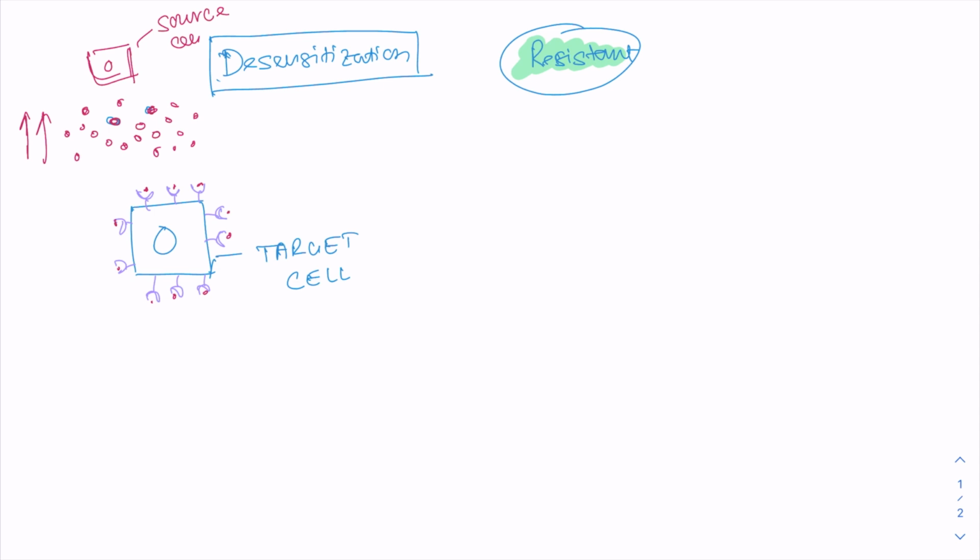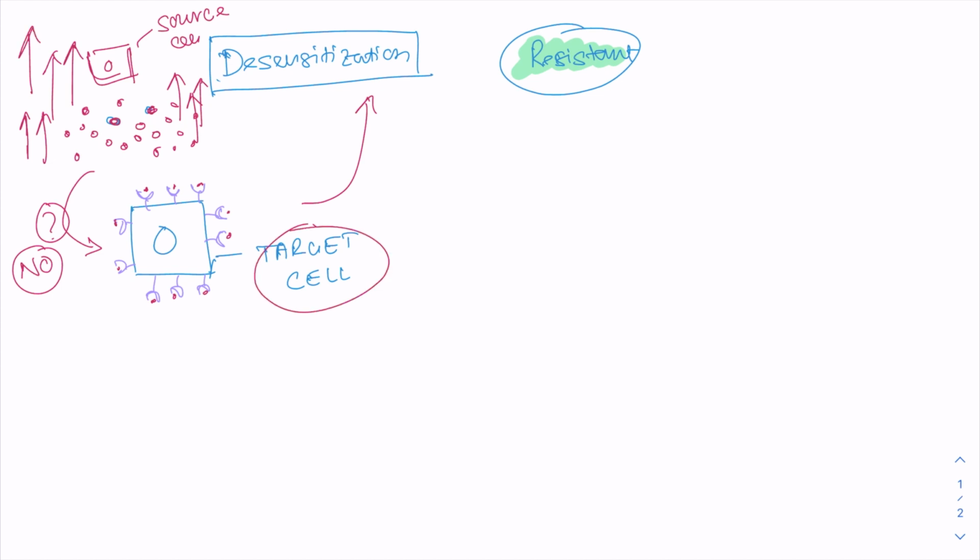And again the hormone concentration is increasing. Will this increased hormone concentration have any effect on this target cell? The answer is simply no, because all the receptors are already saturated with the hormones. So there will be no effect. In fact, there will be desensitization. That means no matter how much we increase the concentration of these hormones, there will be no effect on the target cell.